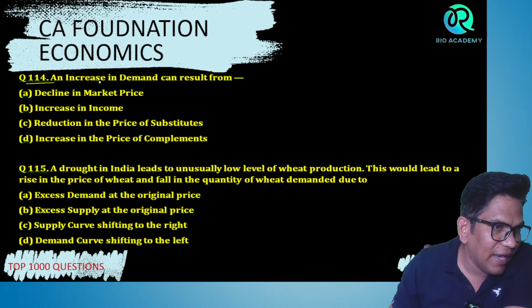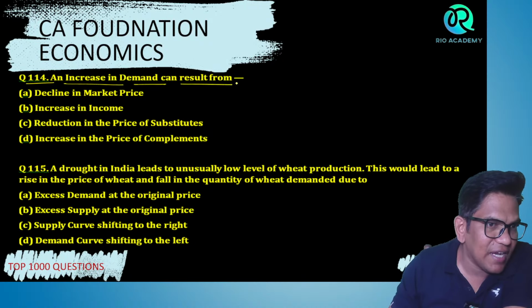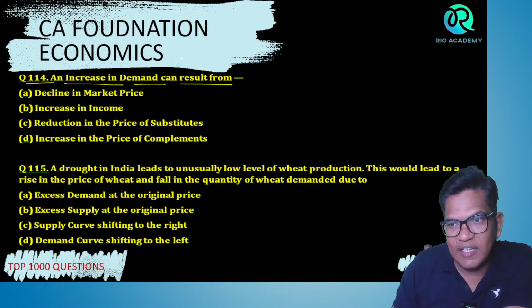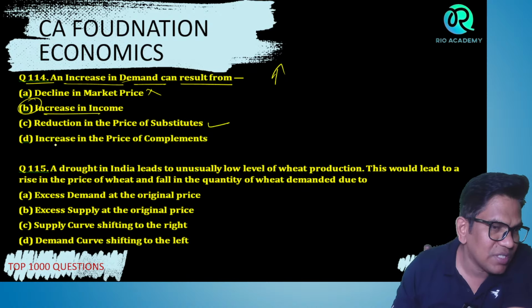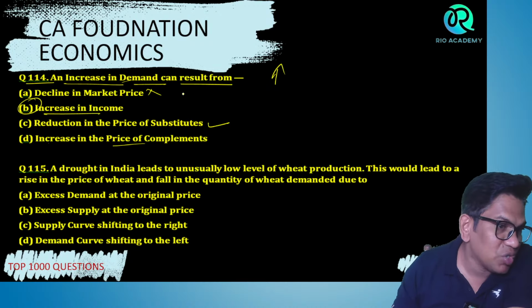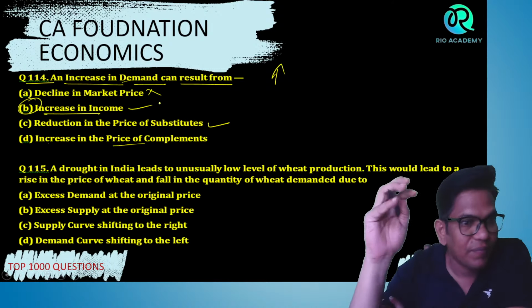Next question. An increase in the demand can result from. Demand increases, why does it increase? Decline in the market price. Increase in the income is the right answer. Reduction in the price of substitute goods. Increase in the price of complements. So the right answer is income.